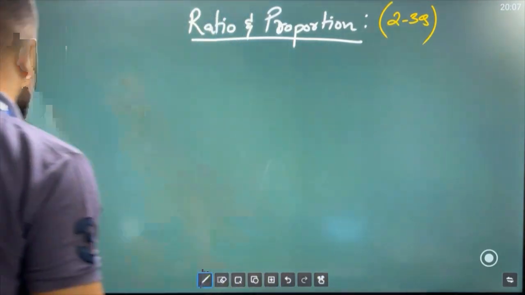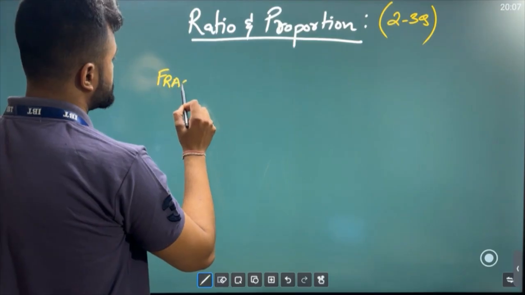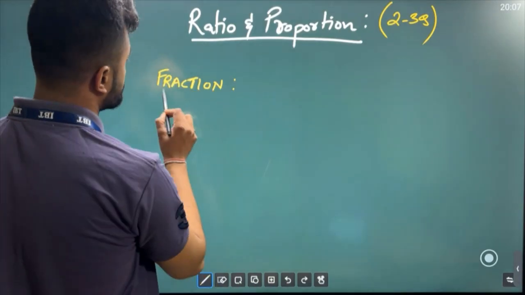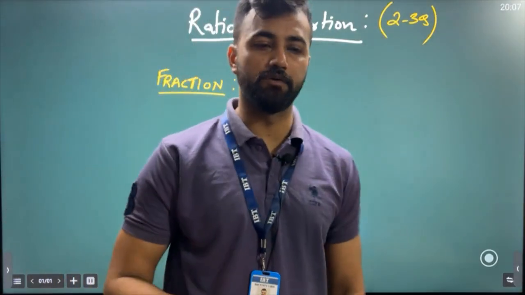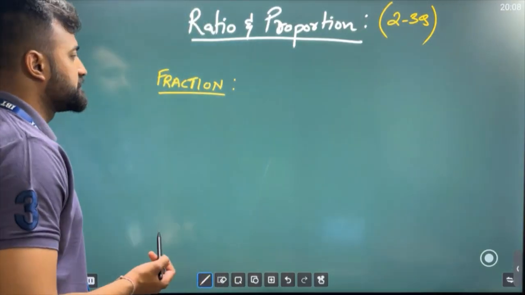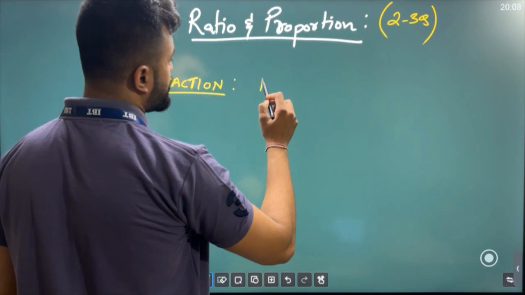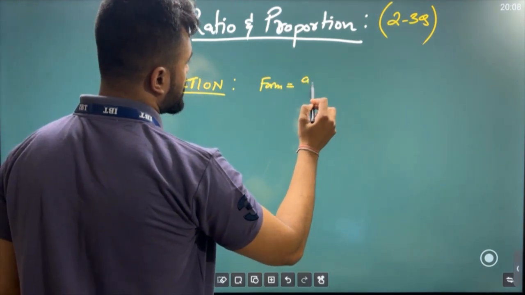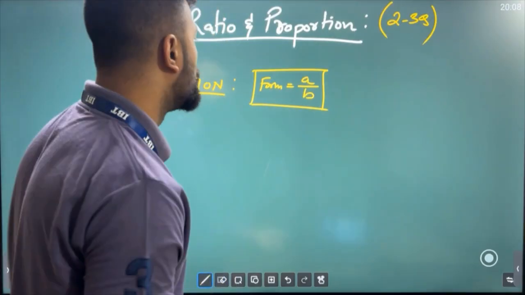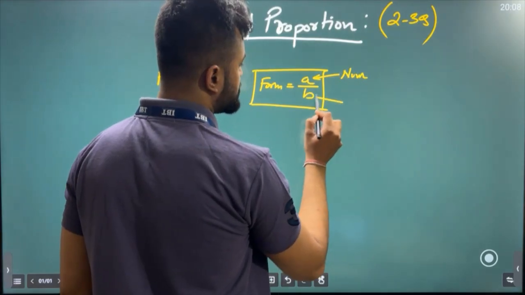Before going to the ratio, let's understand the simple terminology of fraction. Once you understand fraction, you will easily be able to understand the ratio. So what is a fraction? In maths, if I want to write a fraction, we write it in the form a by b, a divided by b. The number which sits at the top is known as the numerator and the number which sits at the bottom is known as the denominator.